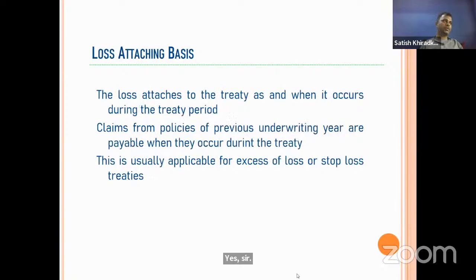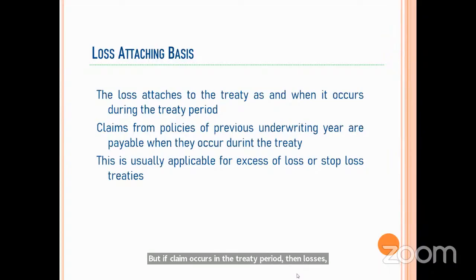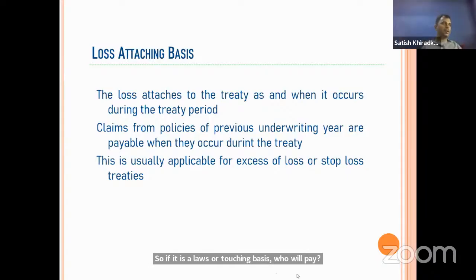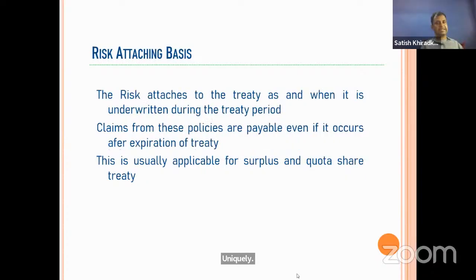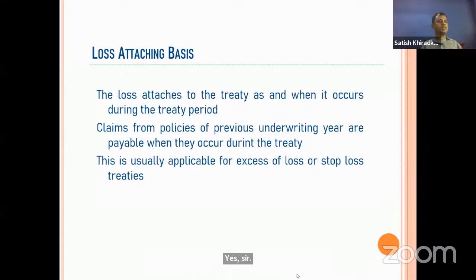Now suppose this is a loss attaching basis. What does it say? Whenever the risk is underwritten, if the claim occurs in the treaty period, then the loss is payable. So if it is a loss attaching basis, who will pay? Munich Re. I suppose it is quite clear now. So risk attaching basis is based on the underwriting, and loss attaching basis is based on the claims.